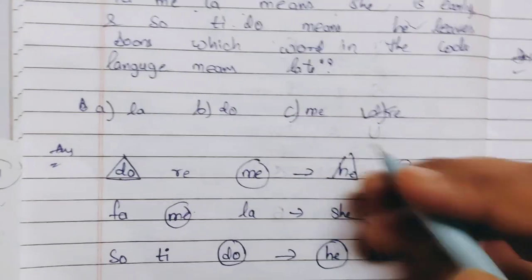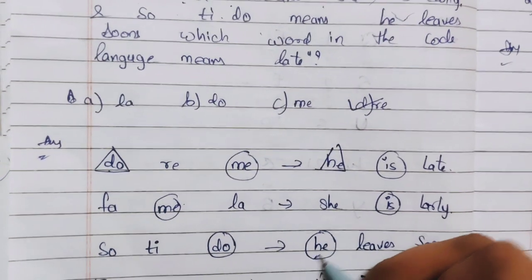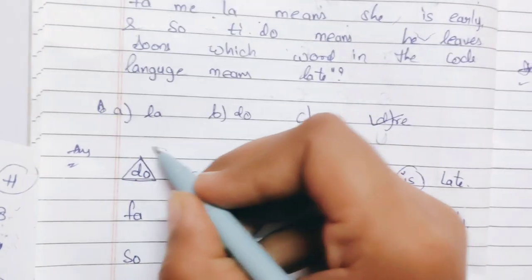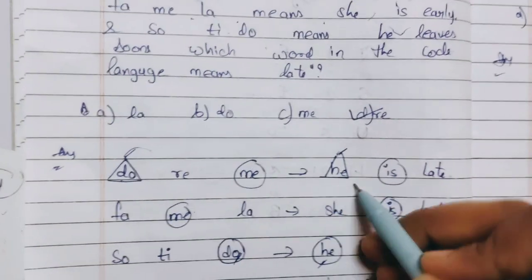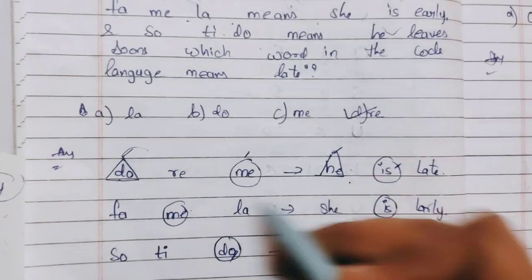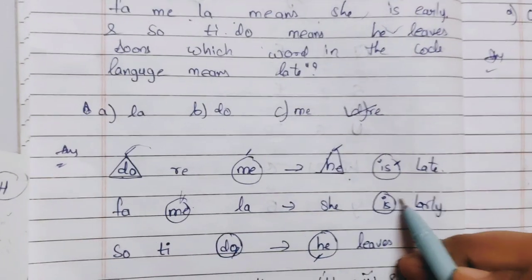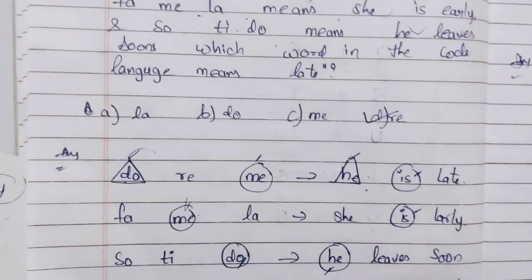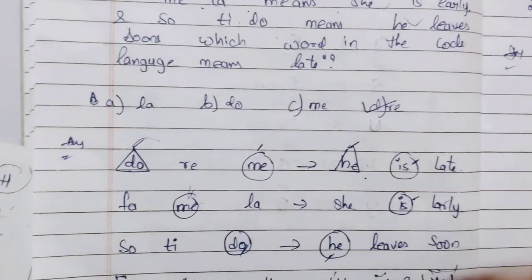Now let's see, here it is using he and here it is using do, that means do means he. Okay, here it is using me, and here it is using is, that means is code is me. Next we have to find the word for late.